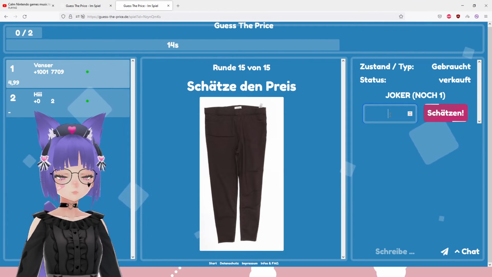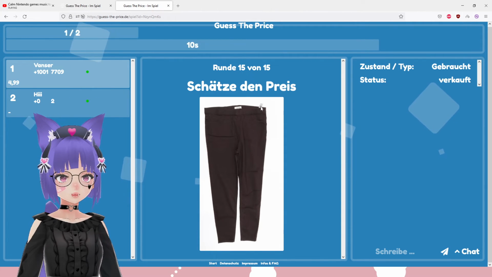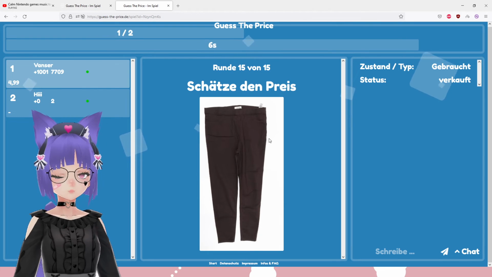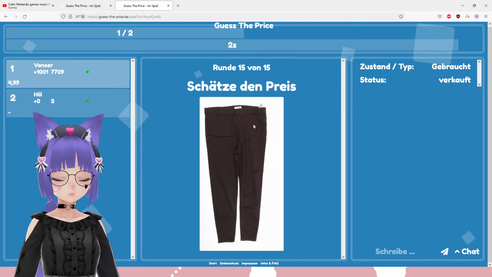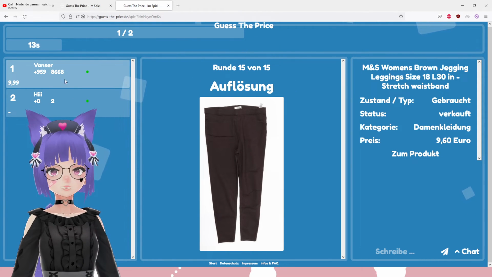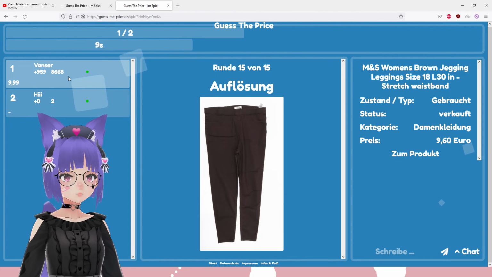especially these. I would go with a classic $9.99 because they don't have a brand on. They kind of do look comfy, but I wouldn't pay more. $9.60, again, very close. At the end, I still had some pretty nice guesses.